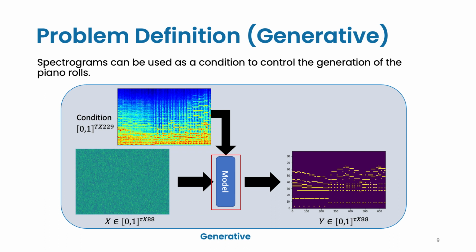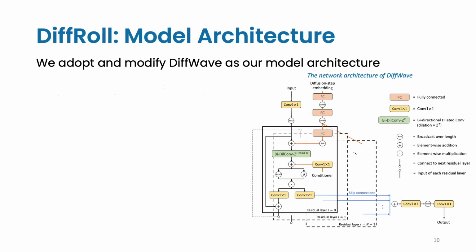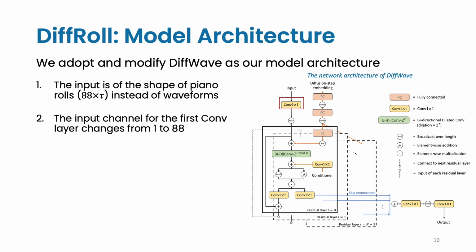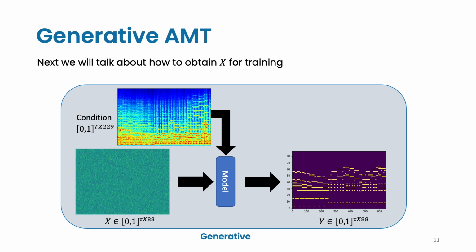The model architecture of DiffRoll follows DiffWave, with some minor modifications. For example, the input is of the shape of piano rolls instead of waveforms. Also, the input channel for the first convolutional layer is 88, corresponding to the number of notes in the piano rolls, instead of 1, as in the original DiffWave. After understanding the model architecture, we will talk about how to obtain the Gaussian noise during training.